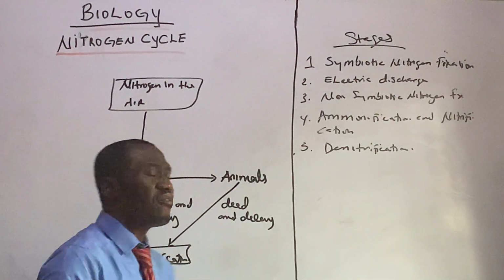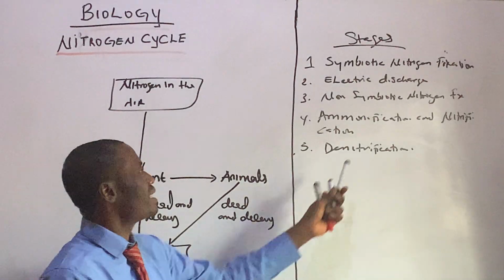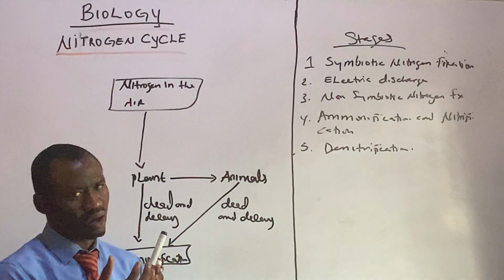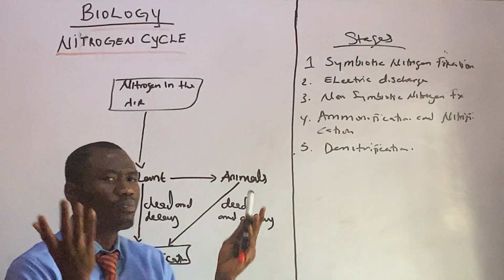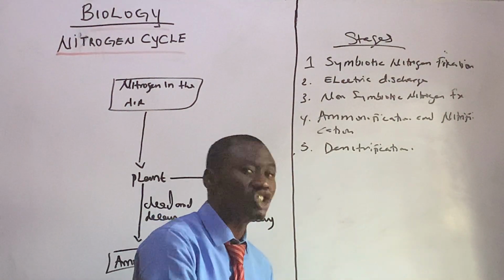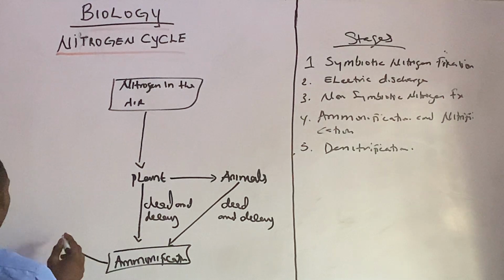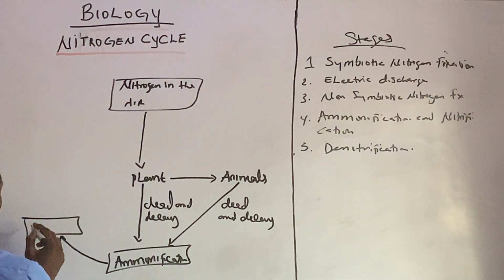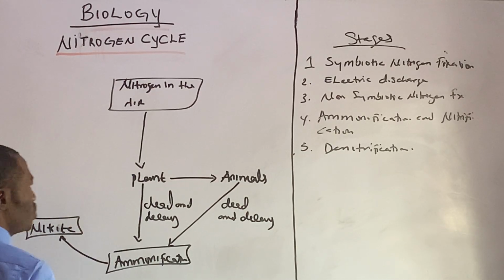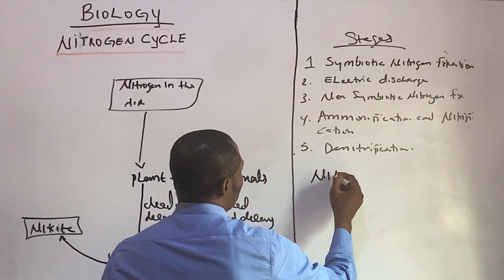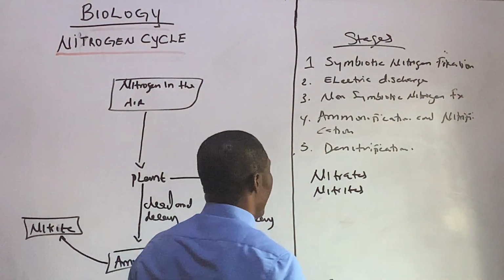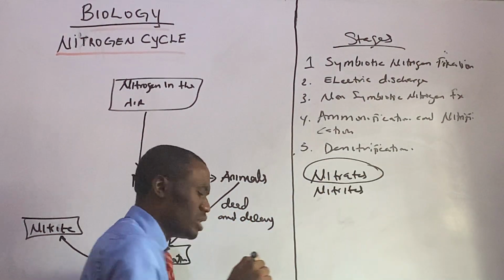All right, now after the ammonification, something will happen known as nitrification. Nitrification is the conversion of those decomposed organic compounds into nitrite, and from nitrite into nitrate. So the first thing that happens here is nitrite. Sorry, nitrite. Don't confuse the two. We have nitrites, we have nitrates. All right, now this is the one that is being absorbed by the plant.